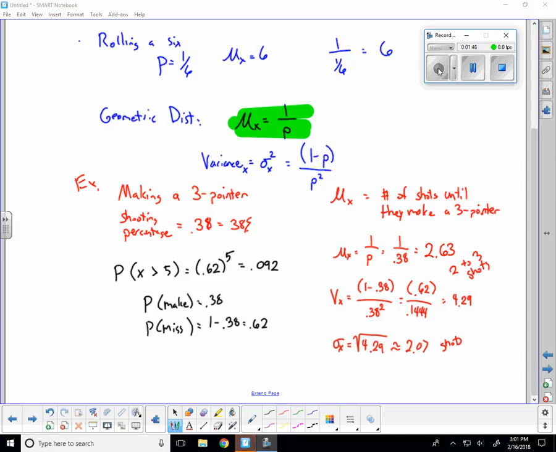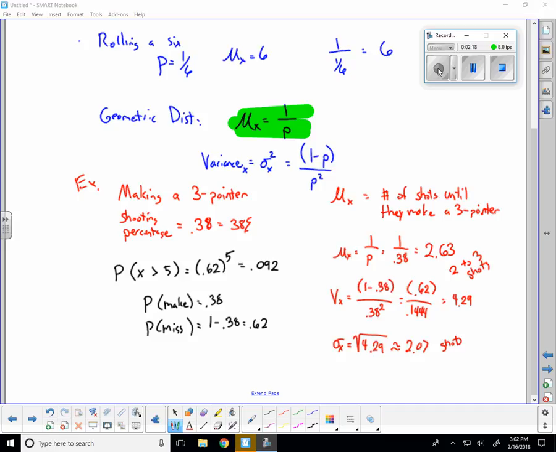And so this tells us, let's say that we're like an NBA person covering the games. If you've got a shooter that hits 38% of their three-pointers, and then they go into a game and they are just what they call ice cold, they've missed 5 shots in a row. How likely is that? Well, about 1 out of every 10 games that's going to happen. So if you're playing 80 games in a season, it's very normal for them to have games where they miss 5 shots in a row, etc.